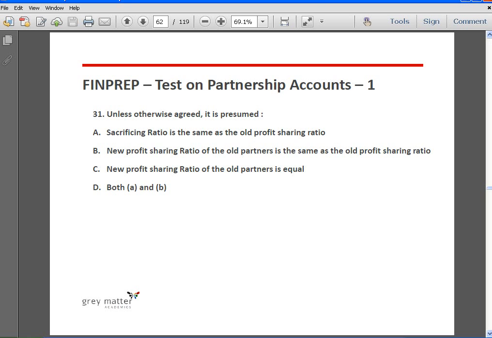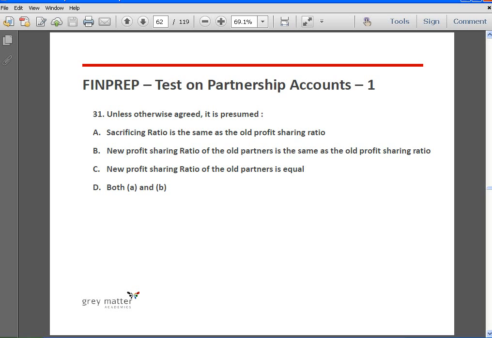See, it's like this. Let us say that there are two partners, A and B, who are carrying on business, sharing profits and losses in the ratio of 3:2. Okay, and C is admitted for a 1/5 share in the profits. Understand? And nothing else is given. They are not telling us how C is going to acquire this share of profits.